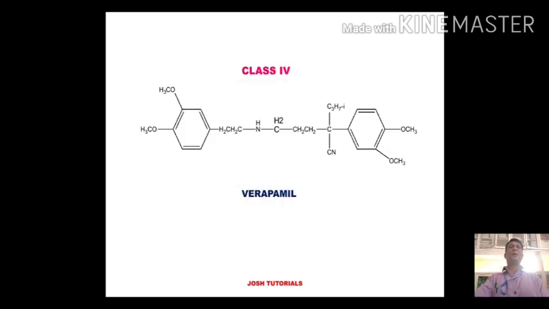The next is class number 4. In the syllabus, as per the PCI, no drug is there from class 4, but we have this very classical example called verapamil, which is a potent calcium channel blocker, which is used in the treatment of ischemic heart disease also. So dear students, that is all about the classification of antiarrhythmic drugs.